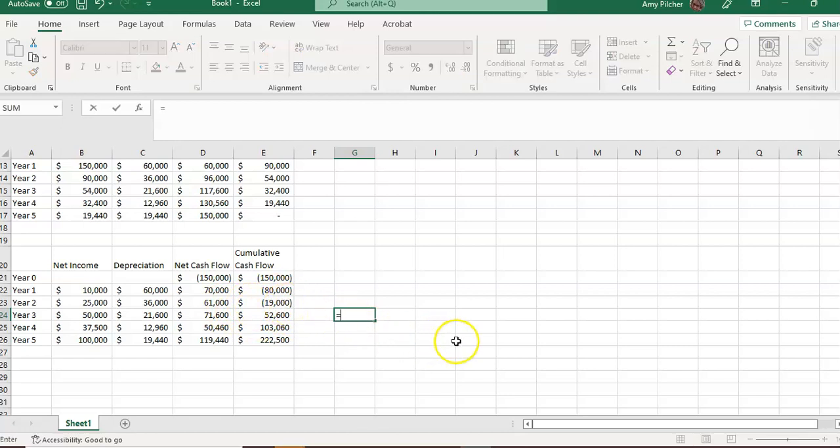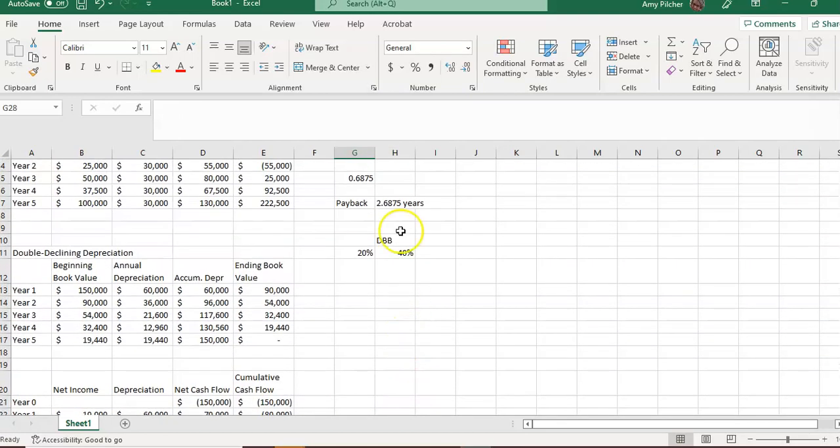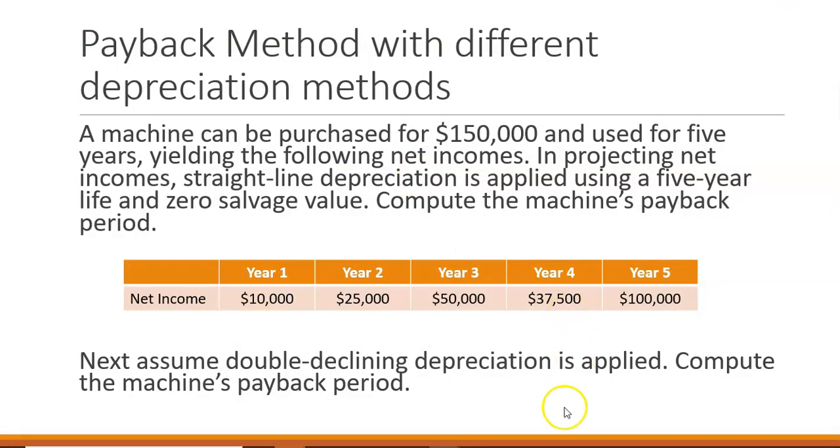In year 3 we have 19,000 divided by 71,600, and we get 0.265. So our payback is 2.26 years. So you can see with the double declining balance, we're going to pay it back 4 months sooner than we would have originally.